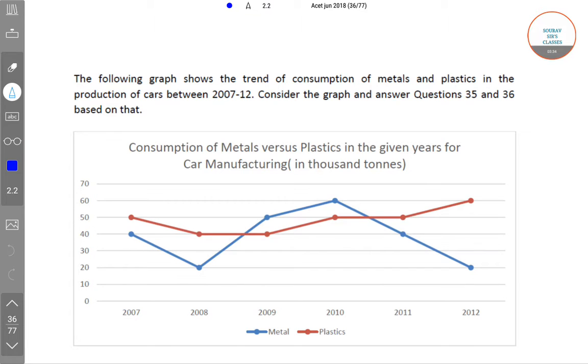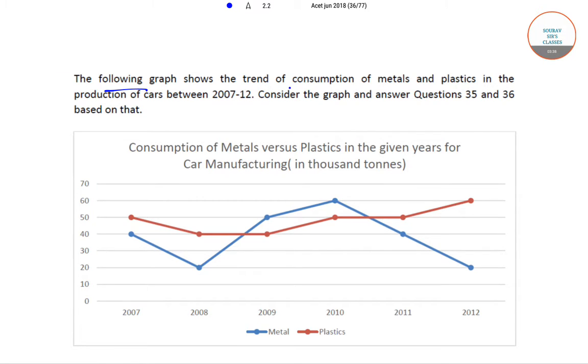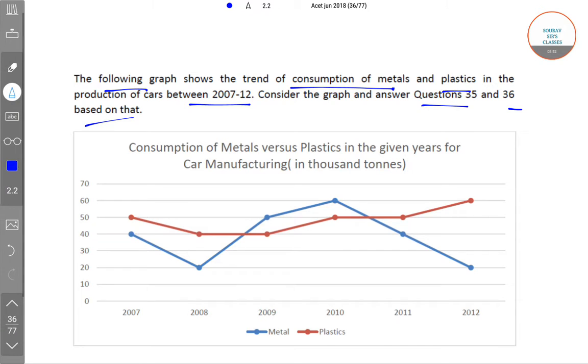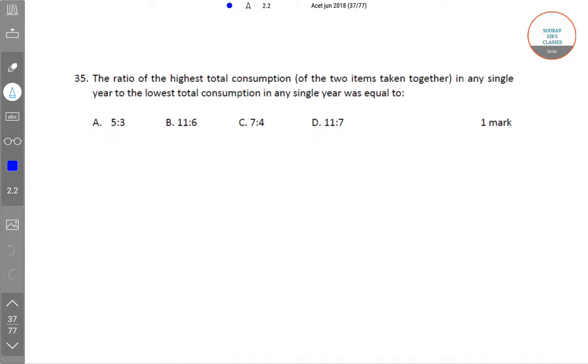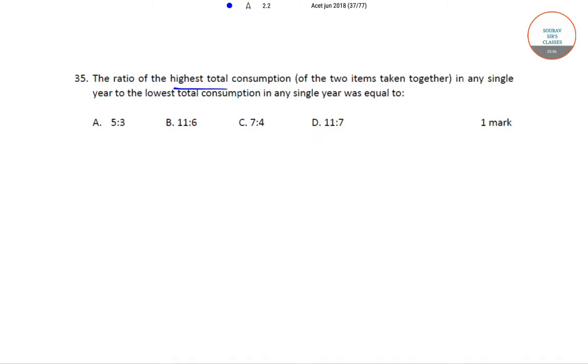Now this is also a data interpretation question. The following graph shows the trend of consumption of metals and plastics in the production of cars between 2007 to 2012. Consider the graph and answer questions 35 and 36 based on that. So moving on to question 35. The ratio of the highest total consumption of the two items taken together in any single year to the lowest total consumption in any single year was equal to.